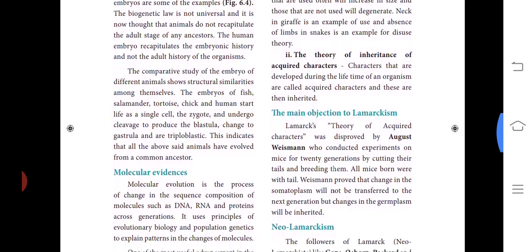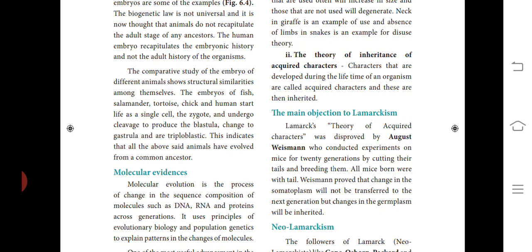So the main objections to Lamarckism. August Weismann conducted this experiment, in the 20th generation of mice, cutting the tail part. Weismann proved that cutting the tail part and breeding, the mice will be born, born with tails.